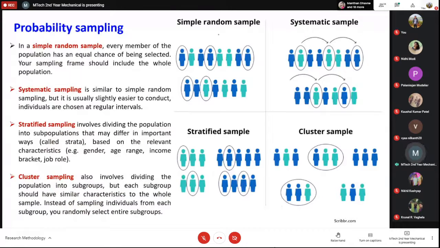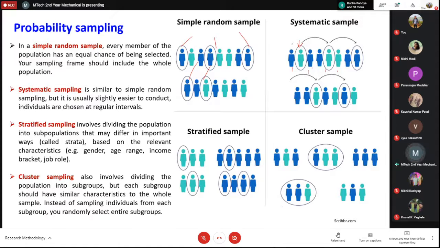Simple random sampling means you have simply randomly selected someone from the sample and they should represent the bulk. Systematic sampling means you have assigned numbers to each person, and then you say that every third person I'll be selecting, or every fifth person, or every 10th person. And I'll start from 2. I'll start from this point.